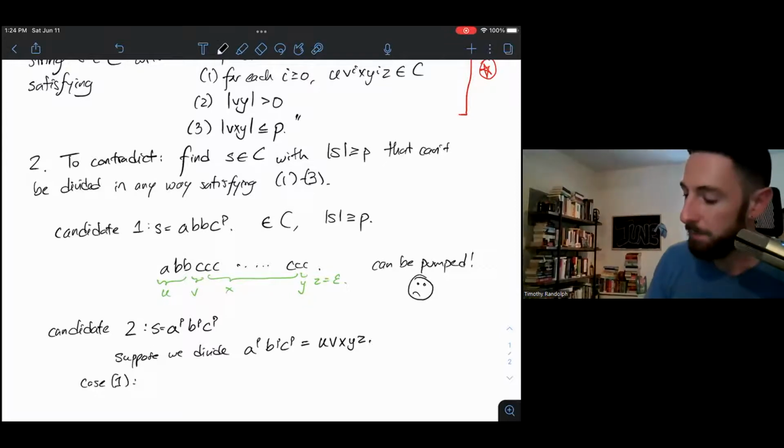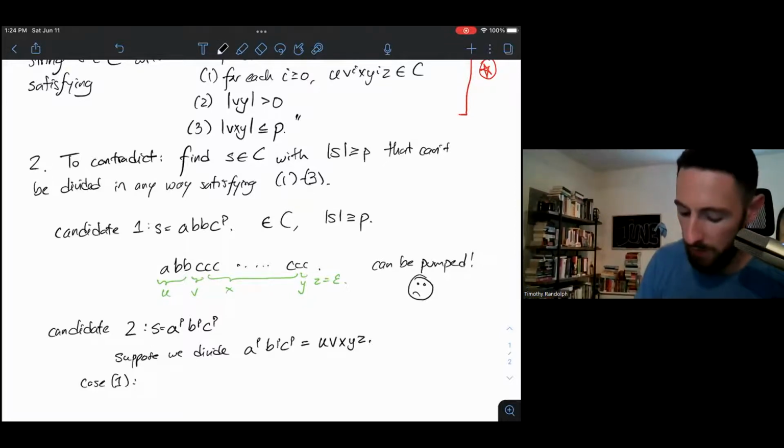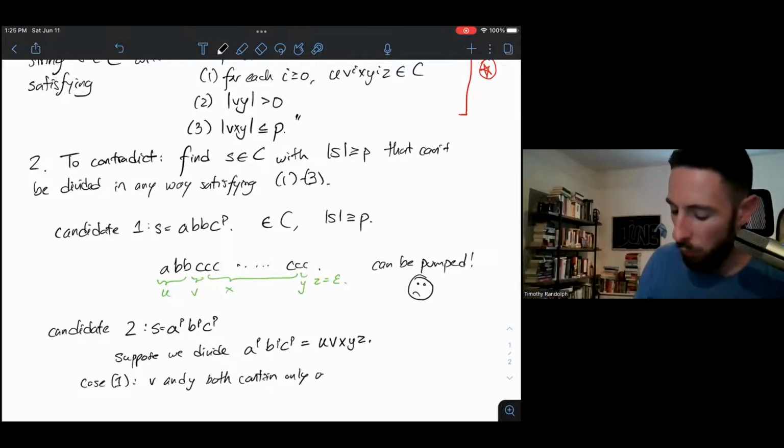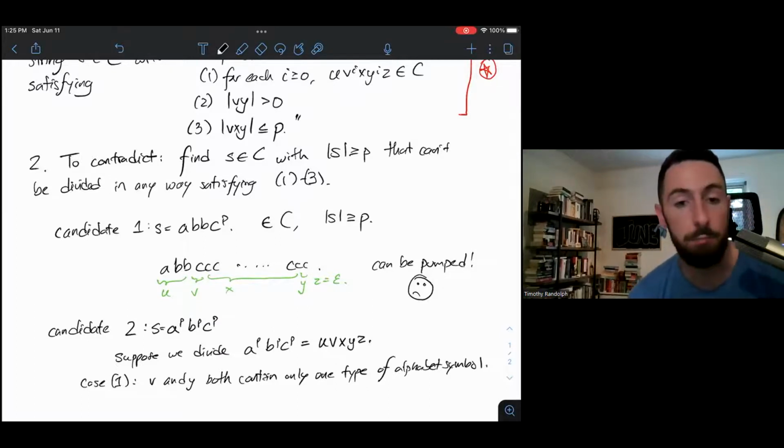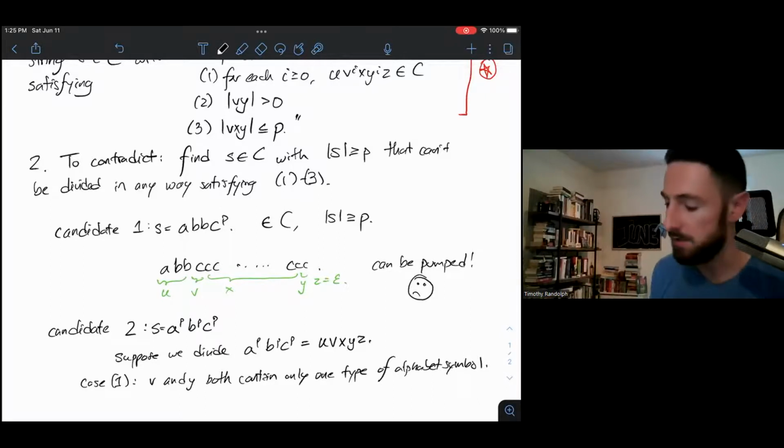For example, case 1, we'll consider what if V and Y both contain only one type of alphabet symbol. So in other words, this is the case in which I've broken up A to the P, B to the P, C to the P into 5 parts, and my substrings V and Y both contain only A's or only B's or only C's.